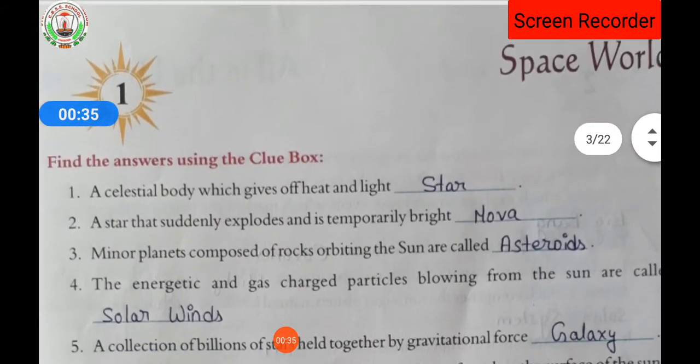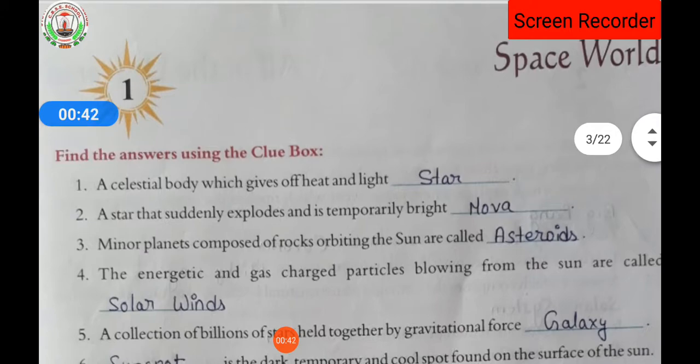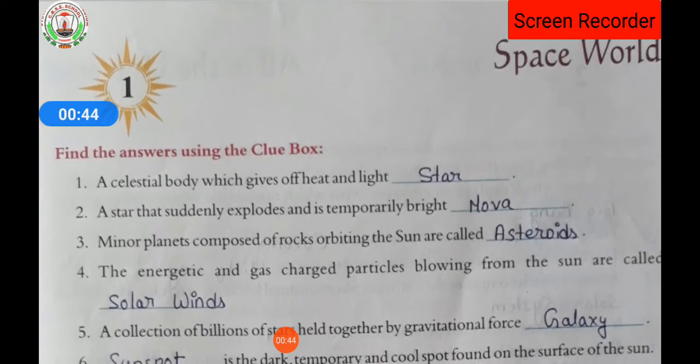Now, the first lesson we are having is space world. So in your GK, the first lesson is space world. What is the first question in lesson number 1? Find the answers using the clue box. So using the clue box, that means at the last page, at the end of this lesson, a clue box is there. Using that clue box, you can answer it.